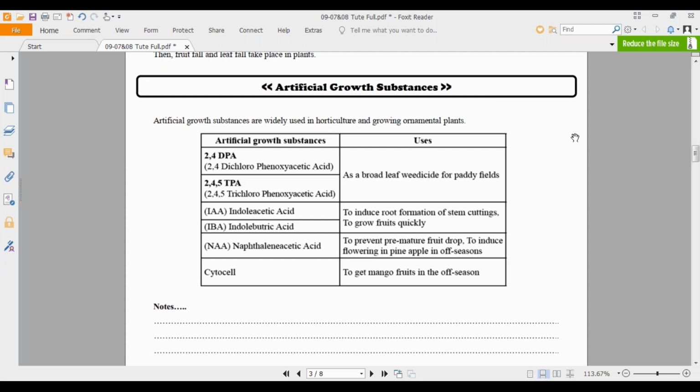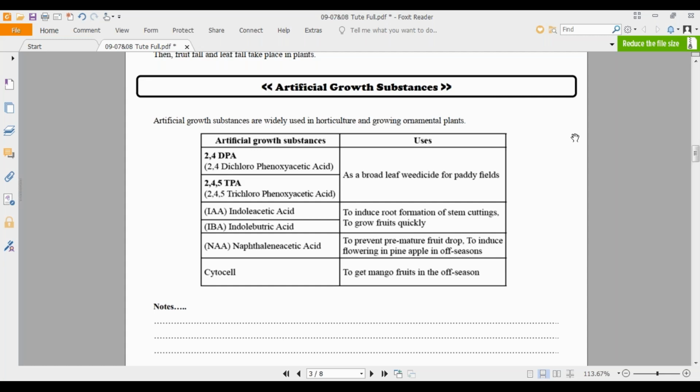2,4-D. You can see capital letters given there. So what is this? Dichlorophenoxyacetic acid. It contains 2 chlorines, and that is why we say dichloro. Dichloro means 2 chlorines. And you may wonder why we mention 2,4. Actually, that is the position of the chlorines in the compound. In its structure, there are 2 positions for the 2 chlorines, and those positions are what we term 2 and 4. Okay, so 2,4-dichlorophenoxyacetic acid.